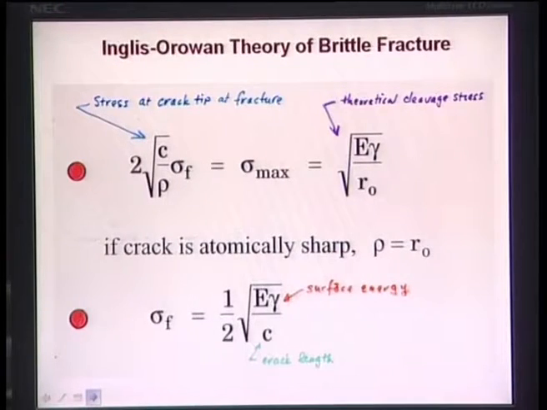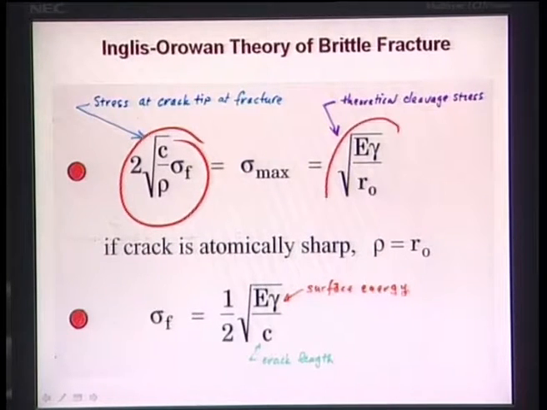Another is the Inglis and Orowan theory of brittle fracture. It says that if 2c by rho into sigma f, the stress at the crack tip at fracture, is equal to E gamma by R naught, that is the theoretical cleavage stress.